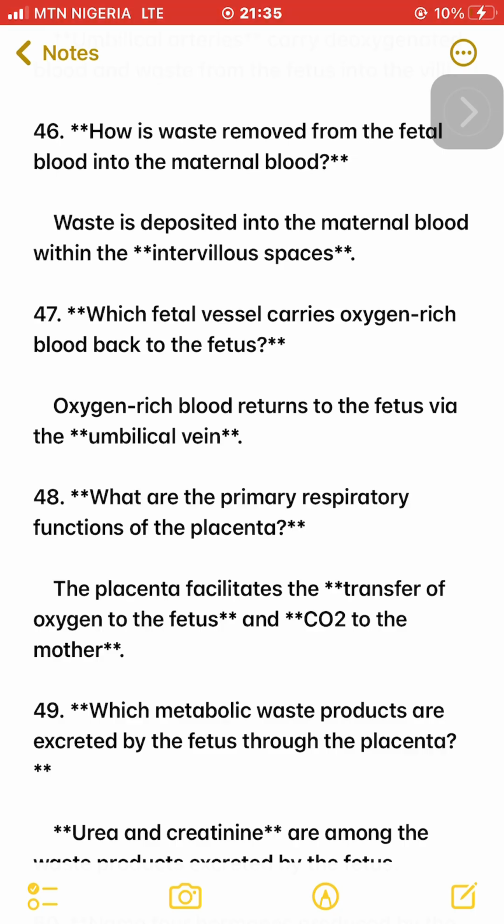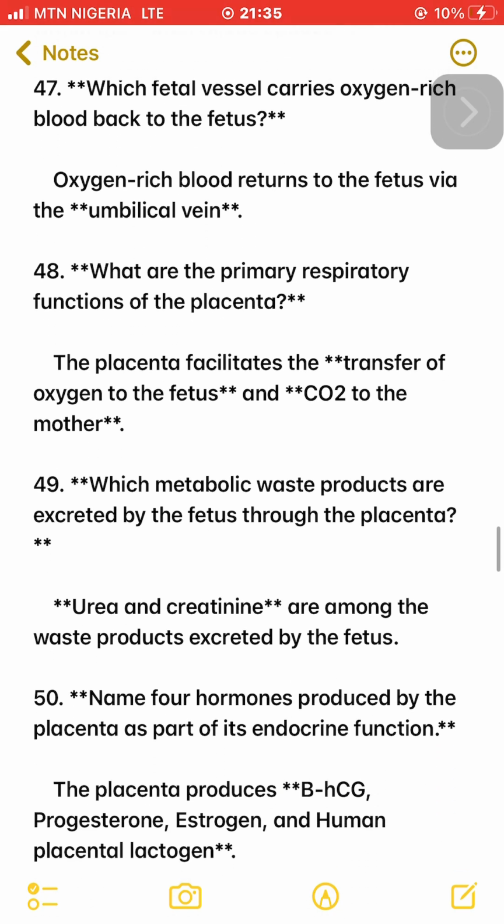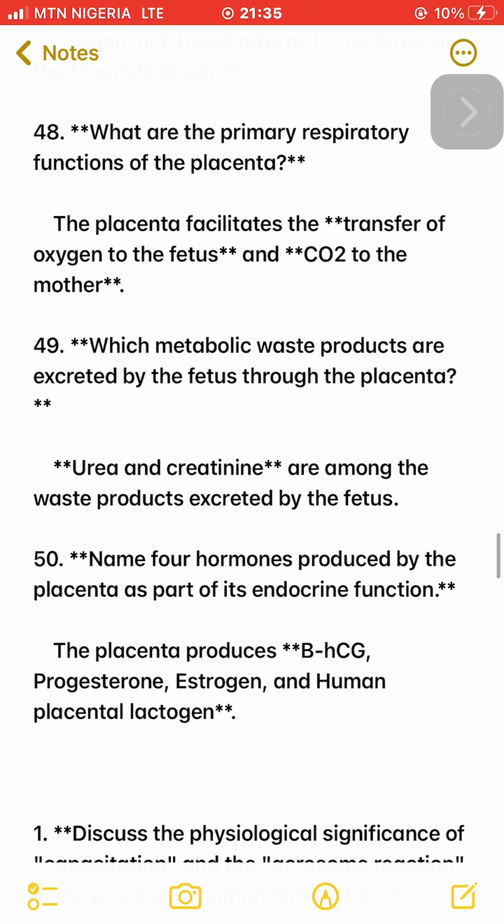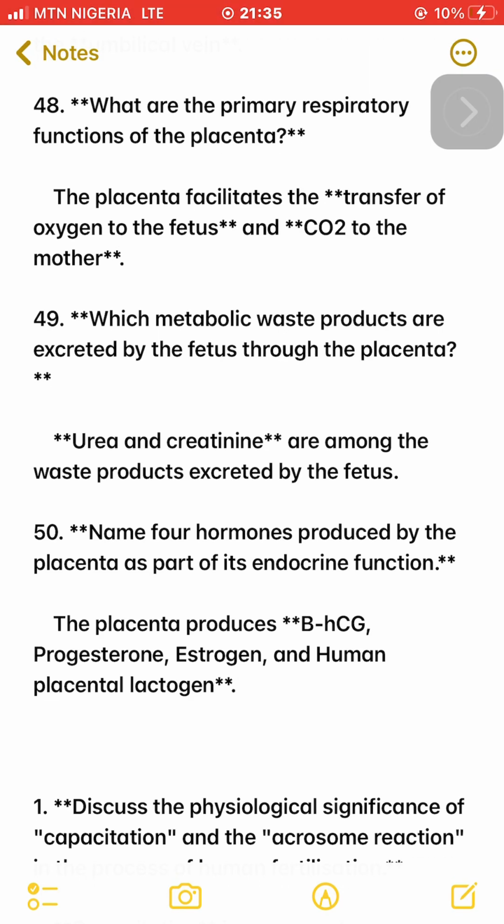48. What are the primary respiratory functions of the placenta? The placenta facilitates the transfer of oxygen to the fetus and CO2 to the mother. 49. Which metabolic waste products are excreted by the fetus through the placenta? Urea and creatinine are among the waste products excreted by the fetus. 50. Name 4 hormones produced by the placenta as part of its endocrine function. The placenta produces beta-hCG, progesterone, estrogen, and human placental lactogen.